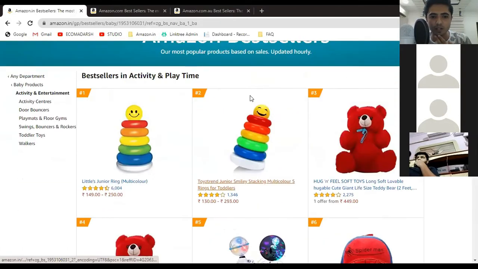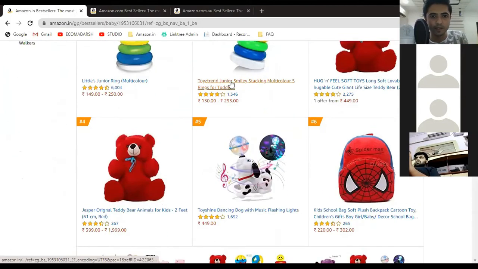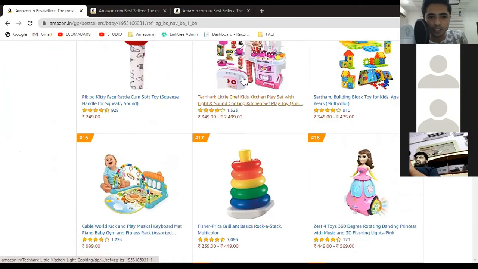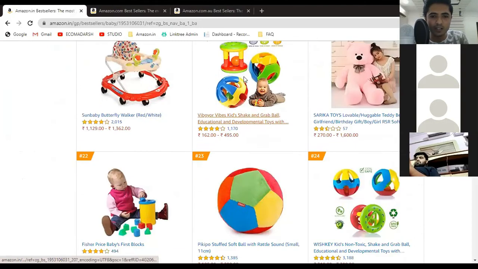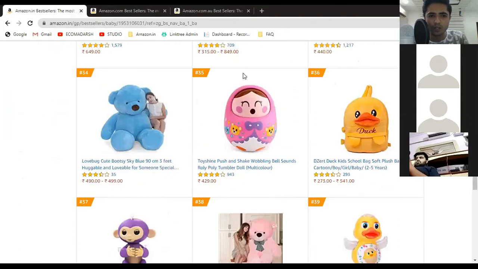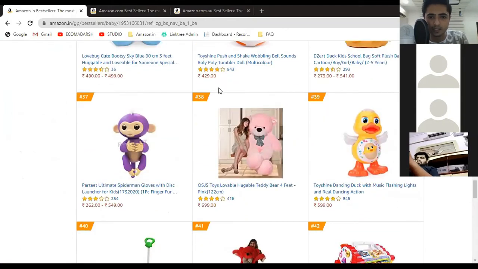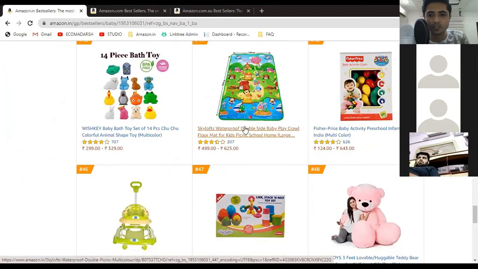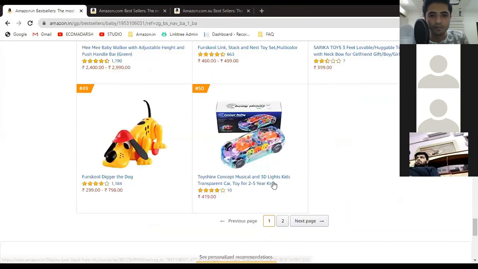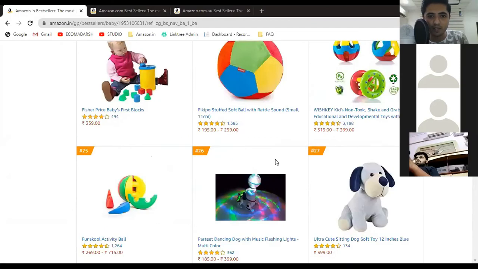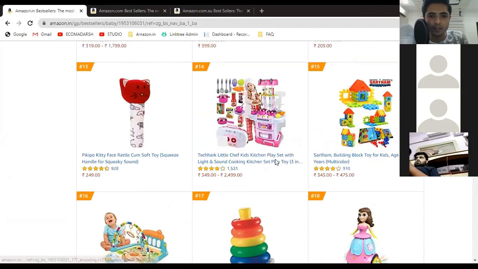we have these products. Now again, if you observe all of these products, all these are Chinese products. All of them. Maybe only a few of them might be manufactured in India, but the majority of them, maybe 90% plus of these products are Chinese products. And also you can see that no brands are available here. You see, no brands are available here.